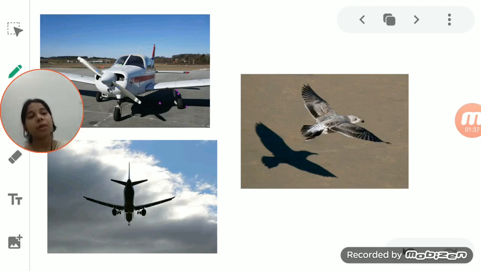When we talk about the shadow, students, the shadow is basically formed due to the rectilinear property of light, that is, the rectilinear propagation of light. So due to the movement of light in a straight path, the shadow is formed. These are some of the examples by which we can say that a shadow is formed when an object has a screen. When it is at the ground, a screen is there on which the shadow is formed. But as it flies off, the distance increases and finally it reaches a distance where there is no formation of a shadow.